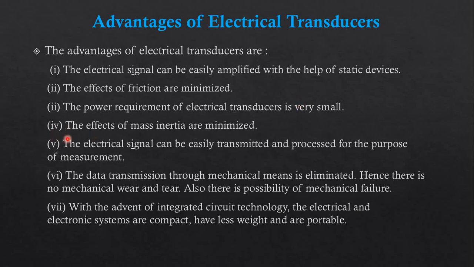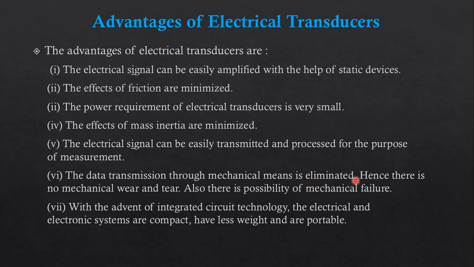Then, the effect of mass inertia is minimized because of no mechanical motion. Then, the electrical signal can be easily transmitted and processed for the purpose of measurement. So an electrical signal can be easily transmitted over a long range. We can transmit our signal over a long range for measurement or for control strategy purposes. Then, data transmission through mechanical means is eliminated.